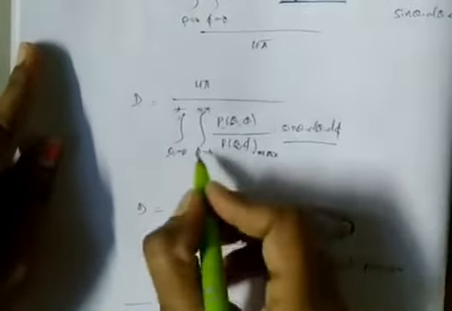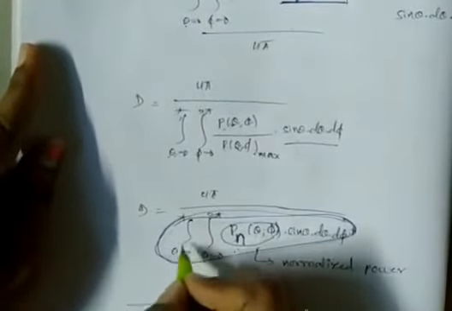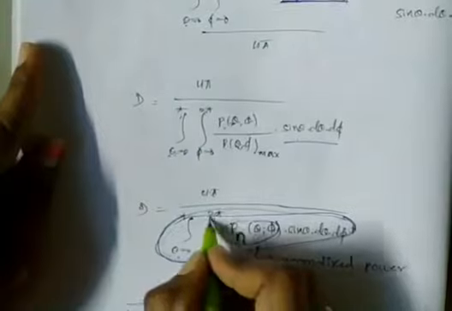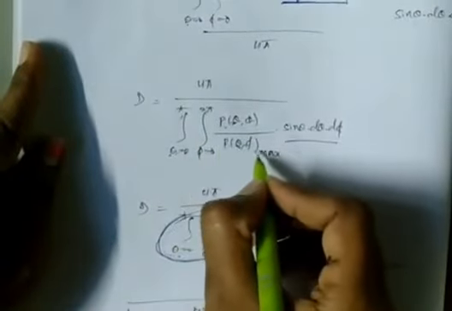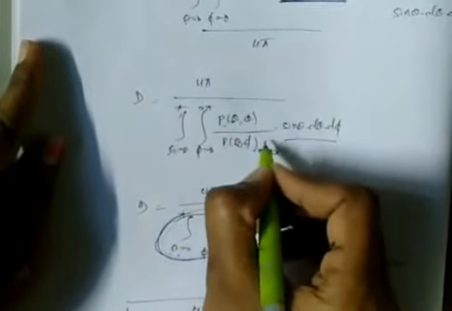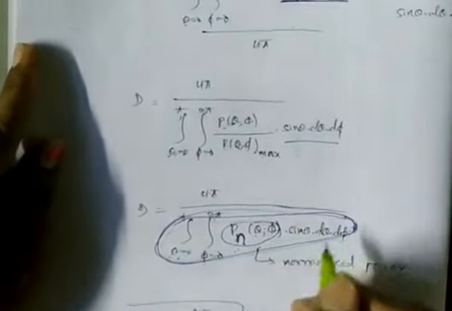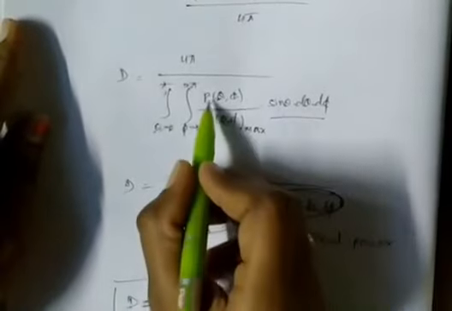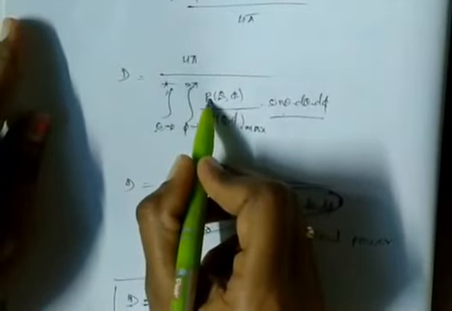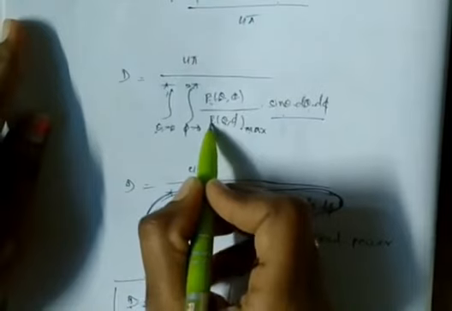So now 4 pi by the integration of theta from 0 to pi, integration of phi from 0 to 2 pi, and this whole part is called the normalized power, Pn of theta comma phi, sin theta d theta d phi. What is the normalized power here? The normalized power is nothing but the power radiated from the antenna relative to the maximum power existing in a particular direction. Here we have to calculate the normalized power.